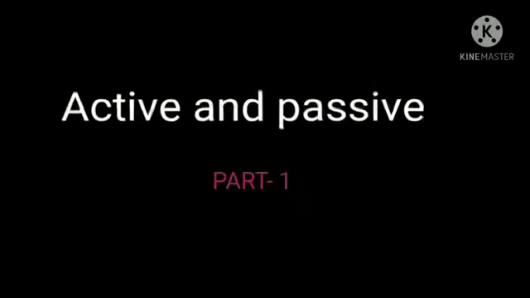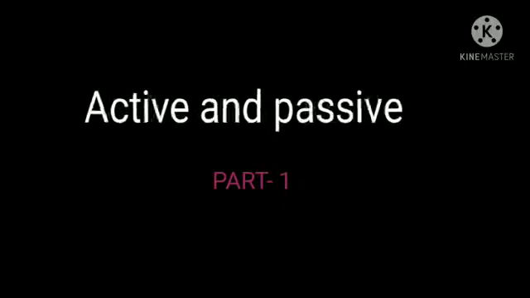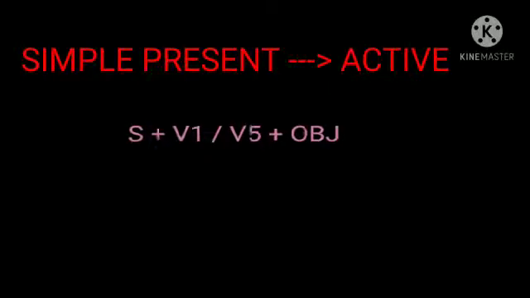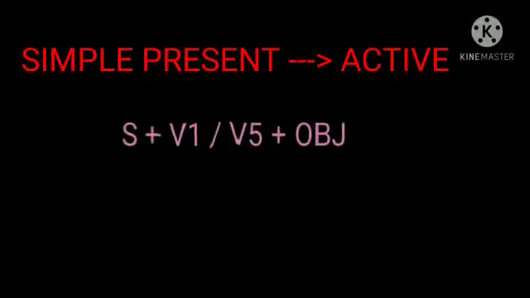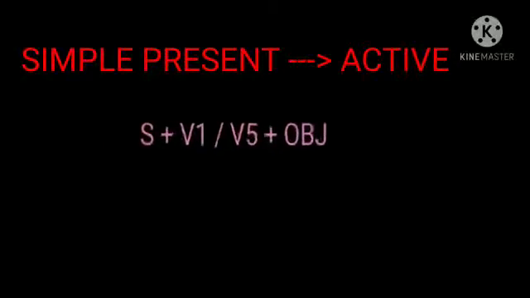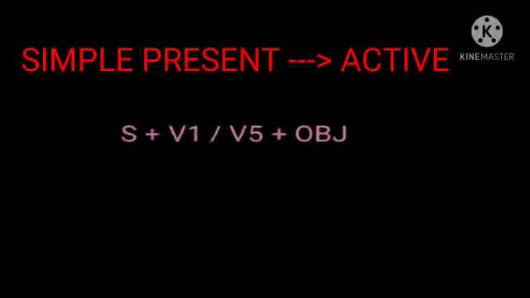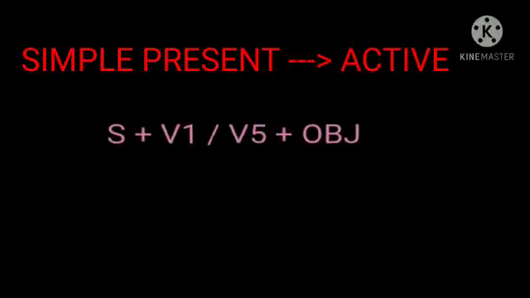That means something is done to someone. Now, if we look at the pattern of active and passive voice, then the pattern of simple present tense is: active is subject plus V1 or V5 plus object, and the passive form is just the opposite of that.